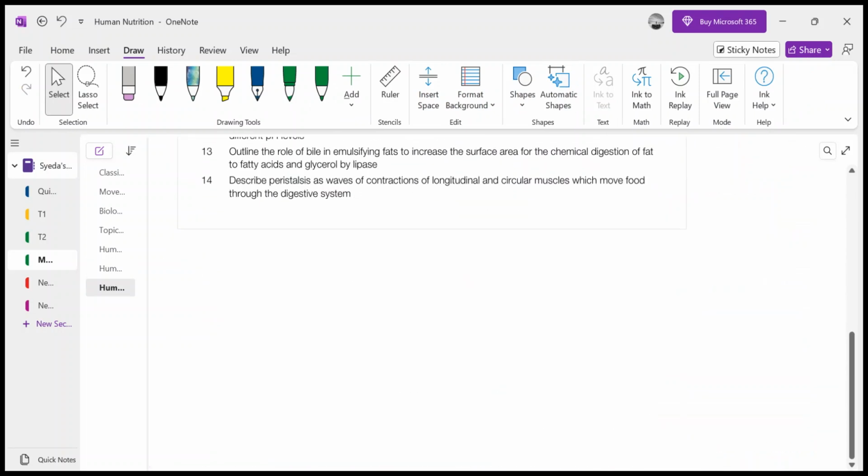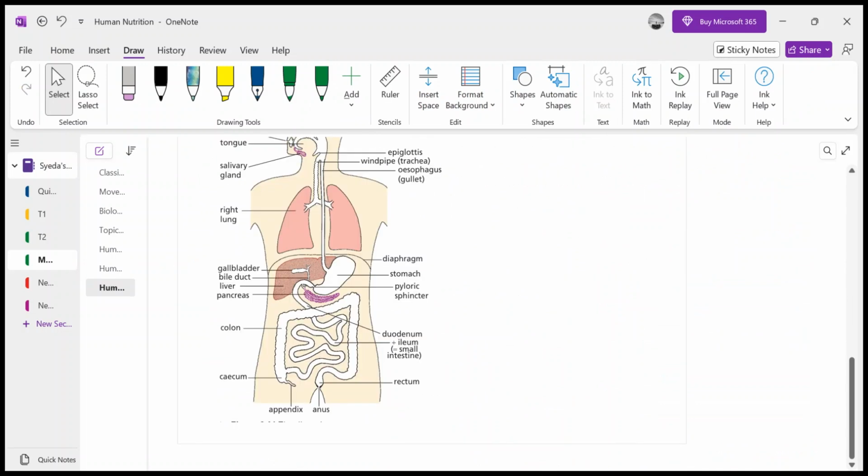As you can see in this diagram, there is a sphincter here, at this point and at this point. These sphincters are rings of muscles that on relaxation make the way open for the food to pass through. Why are these present here?